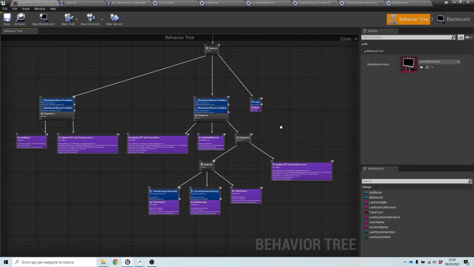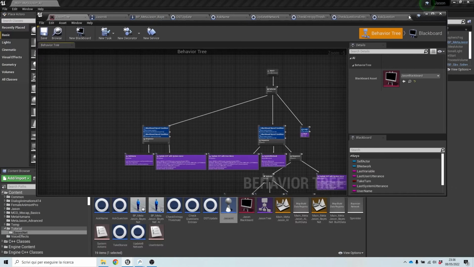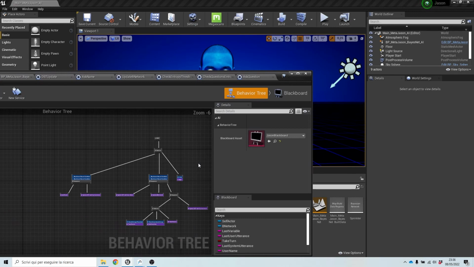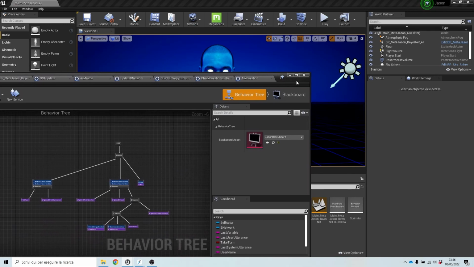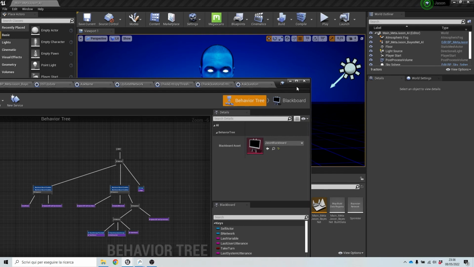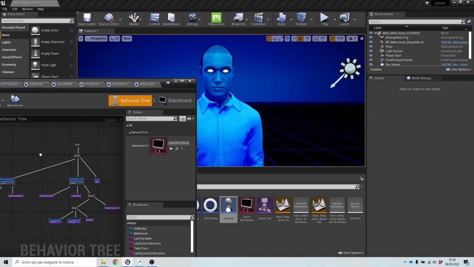So let's run this and let's see what happens. I will keep the tree running here so that you can check what's happening. And I will only keep the JSON eyes visible, or maybe not. Let's do it like this here, so that we can see everything. Let's run this.